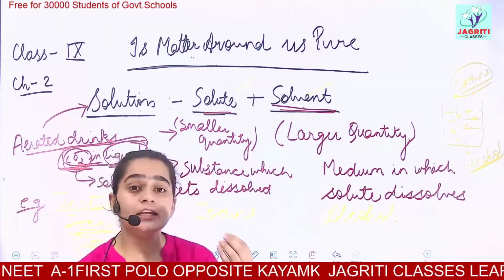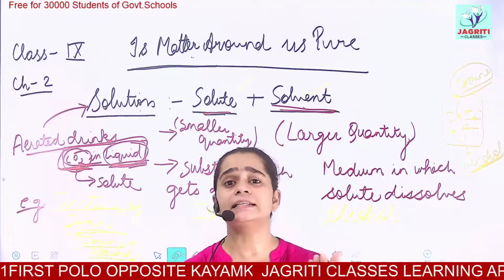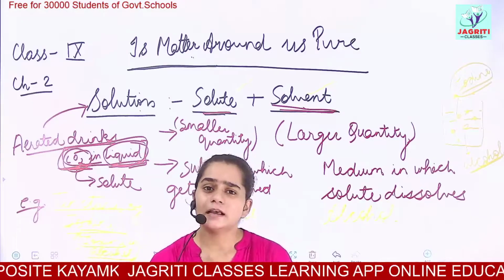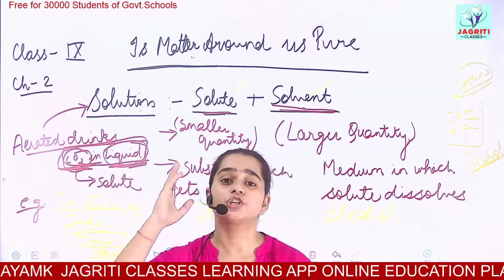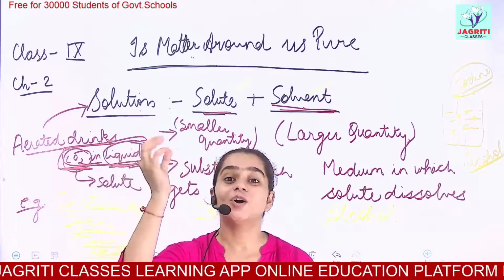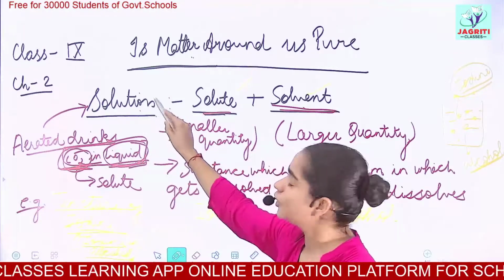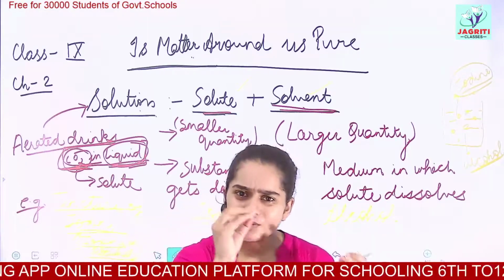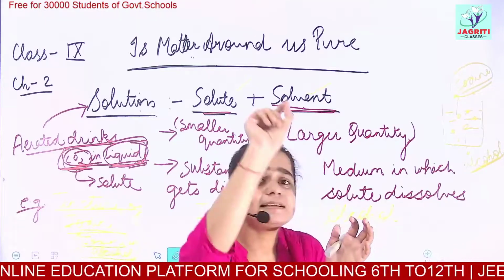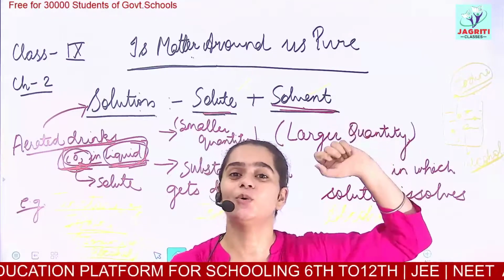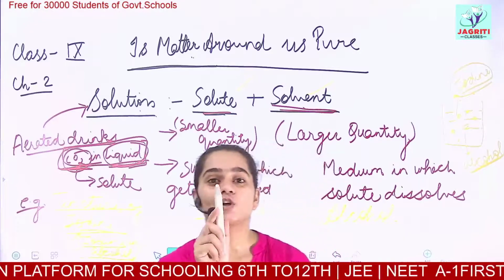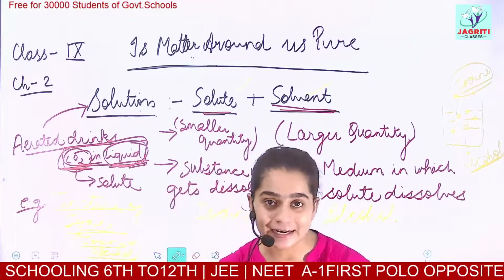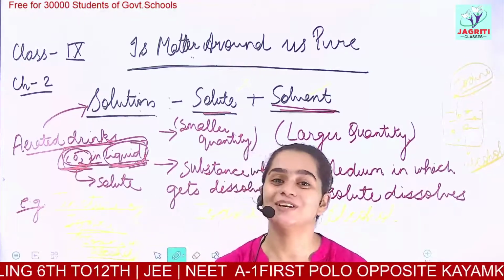Then we said the particles are so small that we are not able to see them with our naked eyes. We need a microscope. I also gave you an example: a salt solution, salt dissolved in water, is an example of a solution. Once you mix the salt in water, can you see the salt particles? Can you identify, yes, this is a molecule of salt, this is a molecule of H2O? No, it is not possible. So a salt solution is an example of a solution. The particles of a solution can't be seen with naked eyes. All this I have discussed in the previous lecture.